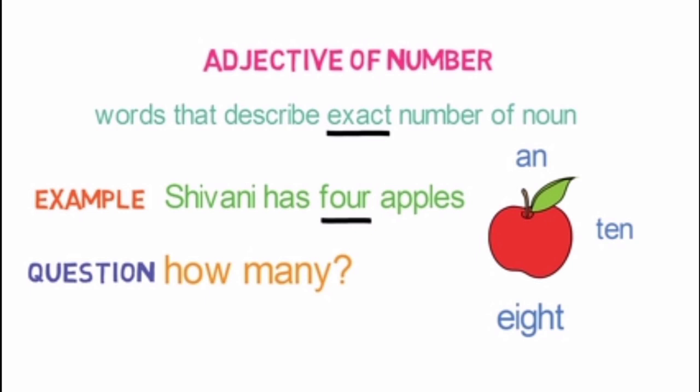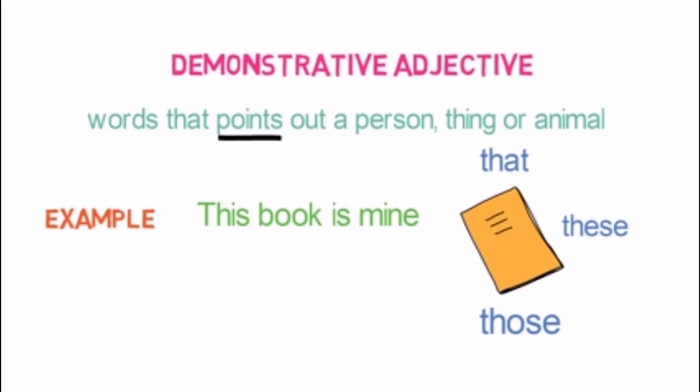So any such exact number that describes is adjective of numbers. Let's look into the fourth type, demonstrative adjective. Words that point out a person, thing or an animal are called demonstrative adjectives. That is, pointing out something.